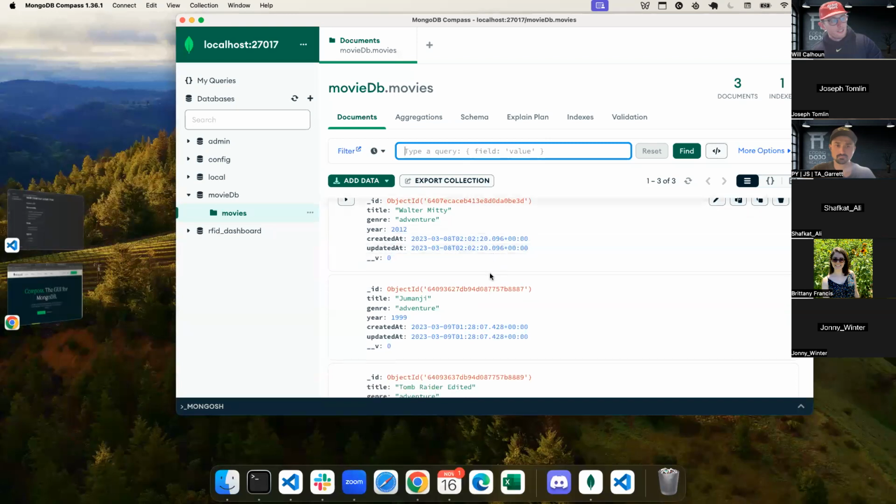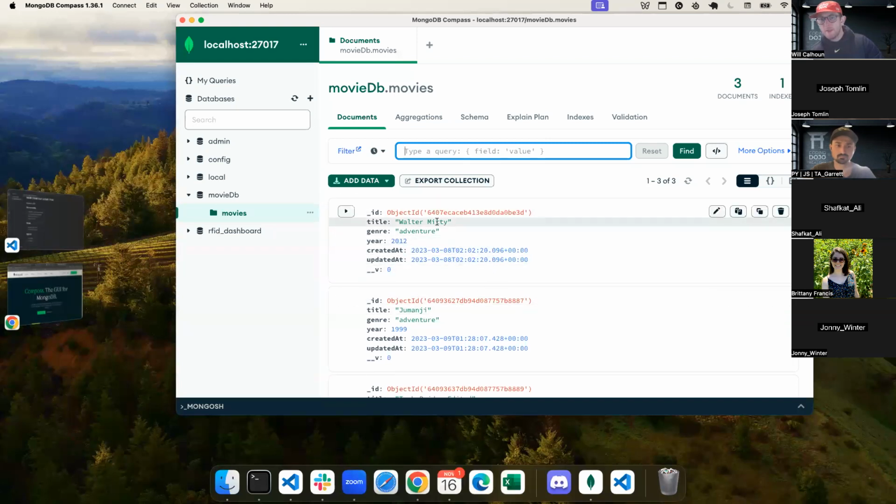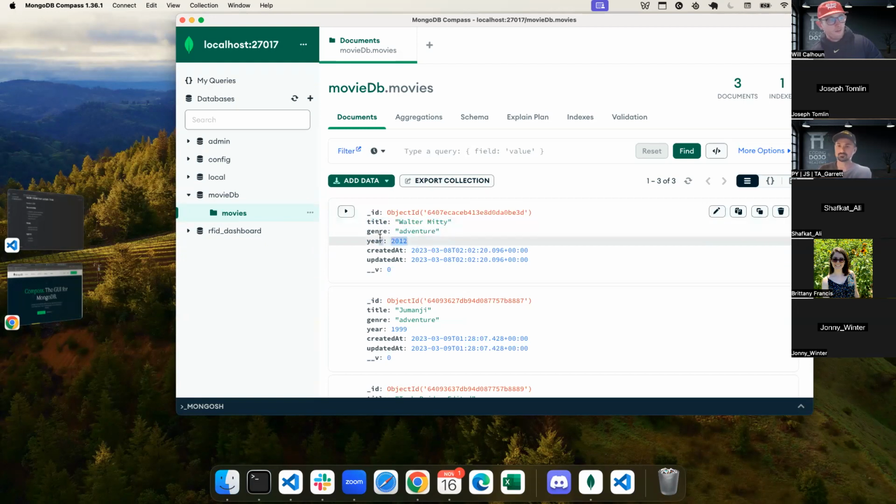So here you can see that each instance in this case does have the exact same fields, and that's what's going to happen with us. I know that I said that it was flexible, but in what we're doing and what the exam is, they're all going to have the same fields. It's just a key value pair. I've got my title, my genre, and my year. When we start dealing with our models, we're saying, every time I'm creating a new movie, it needs to have a title, a genre, and a year. And I can create some validations to make sure I have good data.